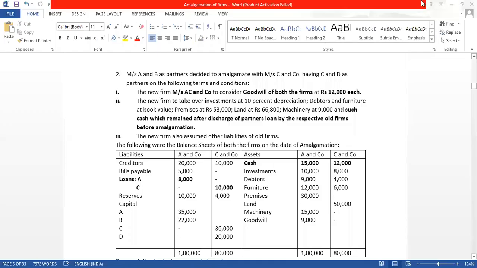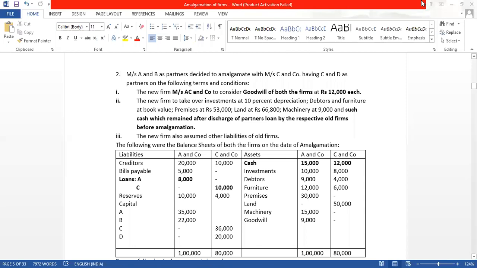This is the sum we will do in today's lecture. Messrs. A and B, partners, decided to amalgamate with C and Company, having C and D as partners, on the following terms and conditions. So here the amalgamation is happening between partners A and B and C and Company, who have C and D as partners.